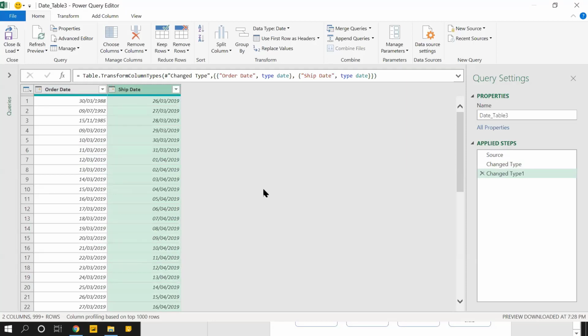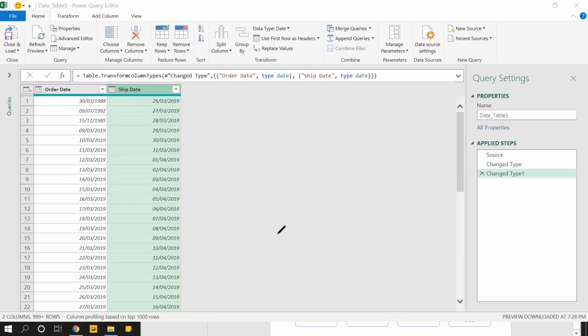Now suppose, let's start with the basic. I want to subtract shipping date minus order date. You have to ignore the first two columns, but let's consider this record. How many days is the difference between delivery or shipping and ordering? So we write a function, ship date minus order date. It's difficult.